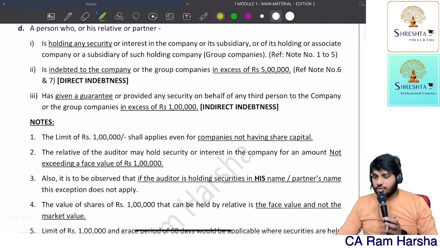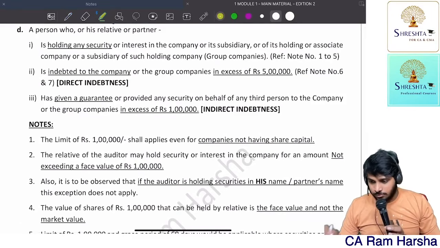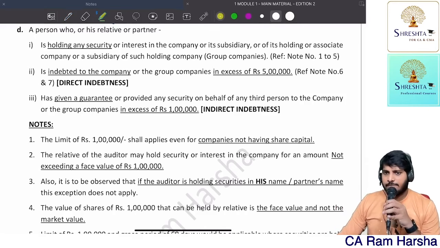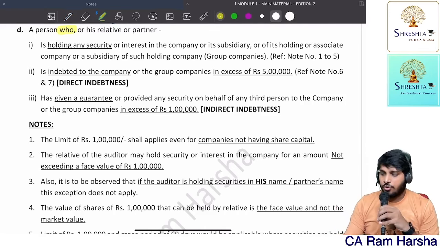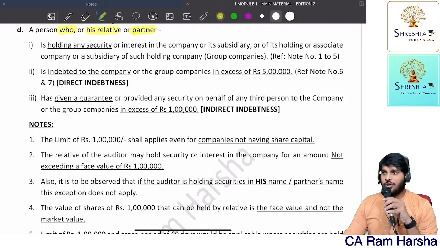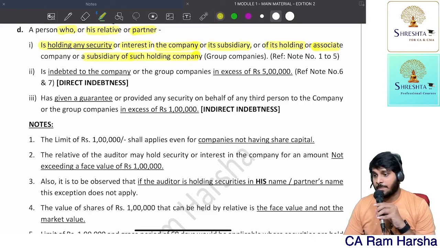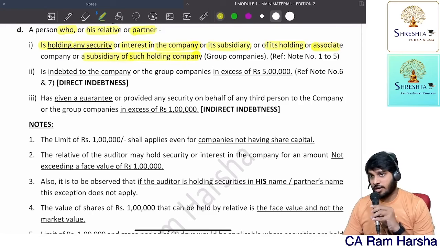So next, fourth disqualification. A person who, or his relative or his partner, is holding any security or interest in the company or its subsidiary, or its holding, or its associate, or a subsidiary of the holding company, then that person is disqualified.